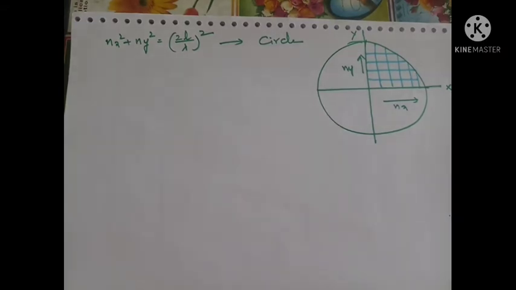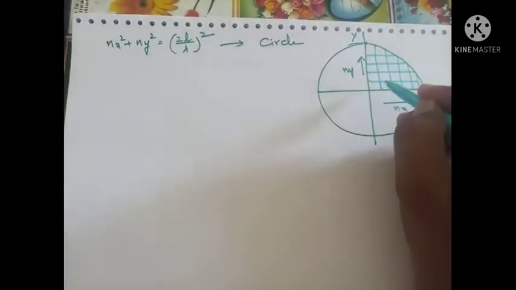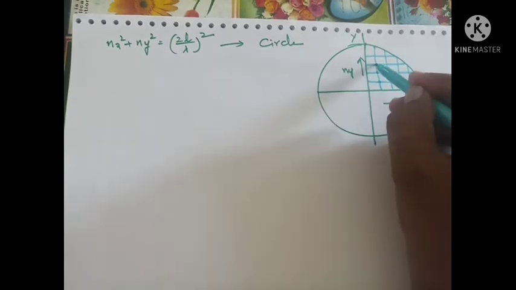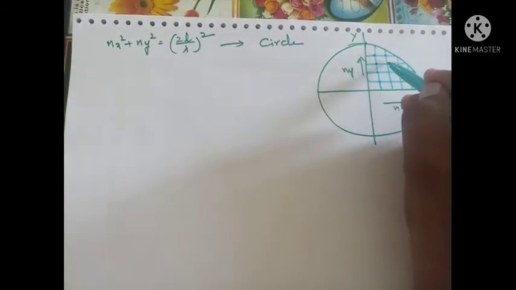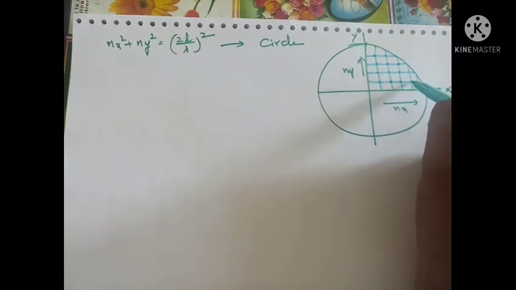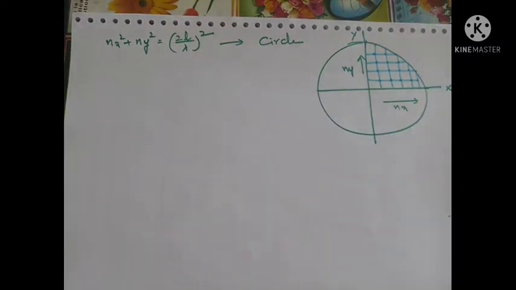Every point of intersection gives a mode of vibration. This is an intersecting point, this is an intersecting point, here too. So every intersecting point gives a mode of vibration.